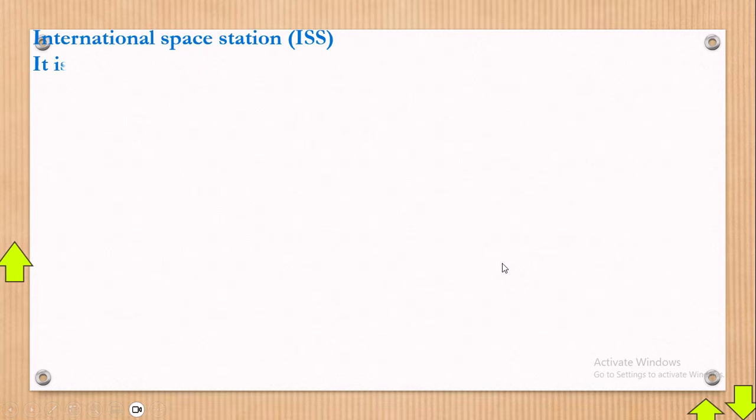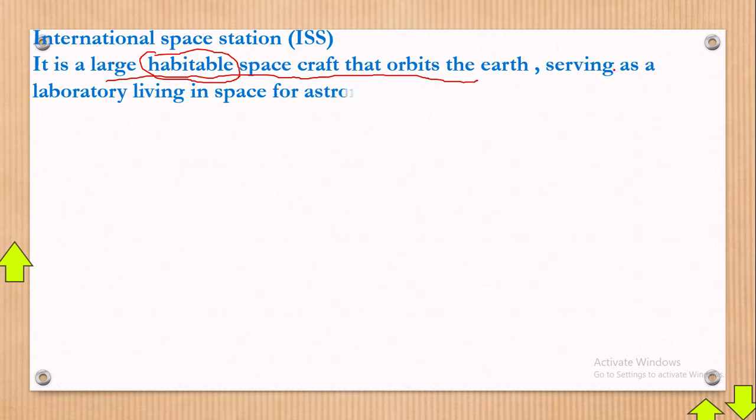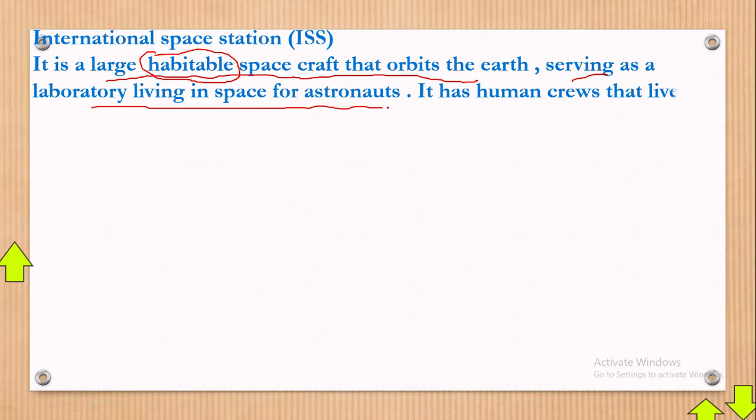You can now say that the International Space Station, the ISS, we try to explain it. It is a large habitable spacecraft that orbits the Earth. Habitable, meaning that human beings can stay there. I showed you that in the picture. Serving as a laboratory, living in space for astronauts. Yeah, that really looks cool.